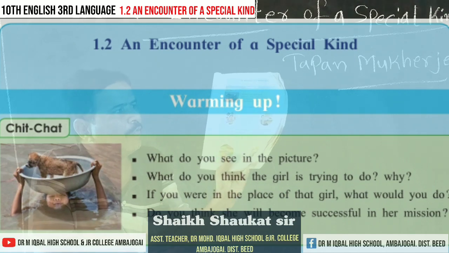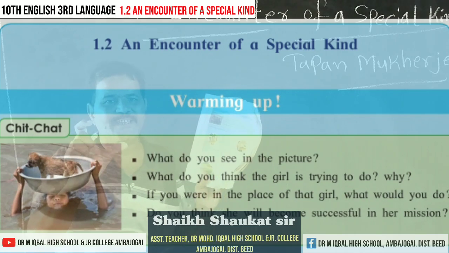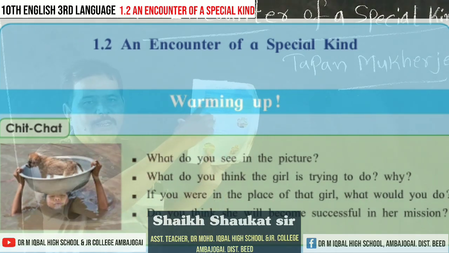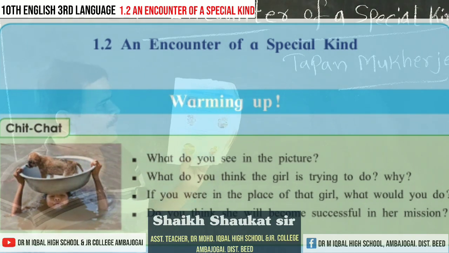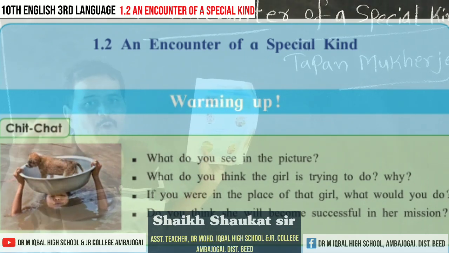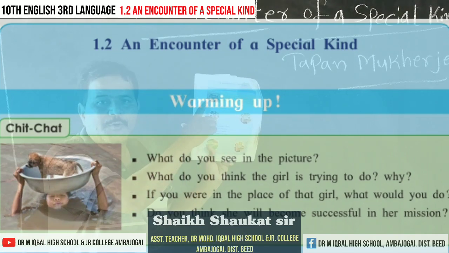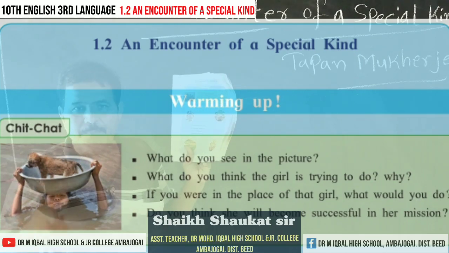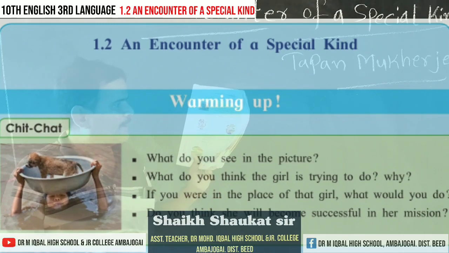First question is, what do you see in the photo? It is very clear. We see that a small girl is carrying a puppy in a tub of water. Next question is, what do you think the girl is trying to do and why? The girl is trying to save her puppy. Why? Because it may be her pet, or she may love her puppy very much, isn't it?